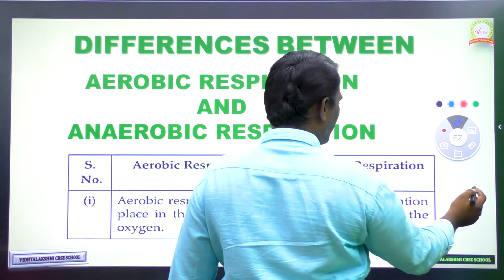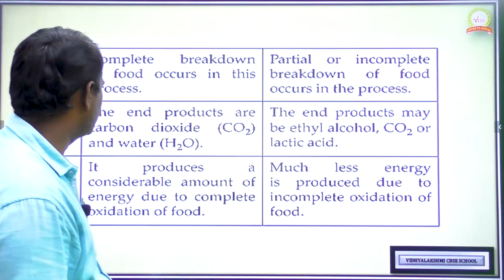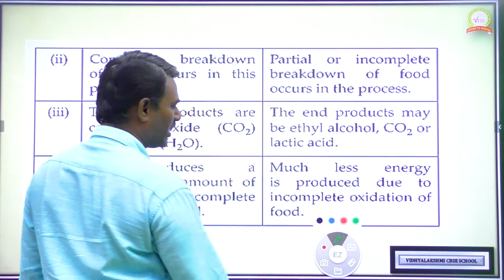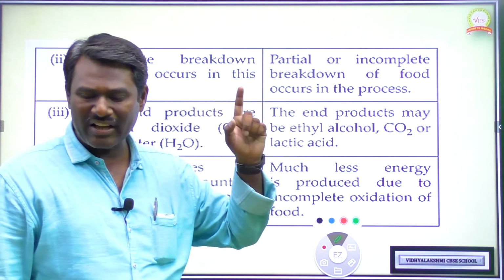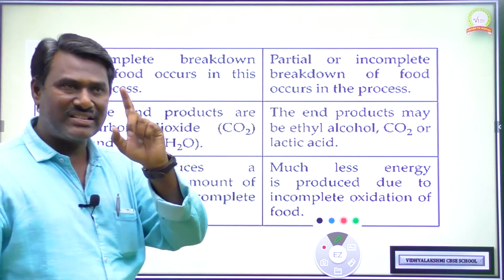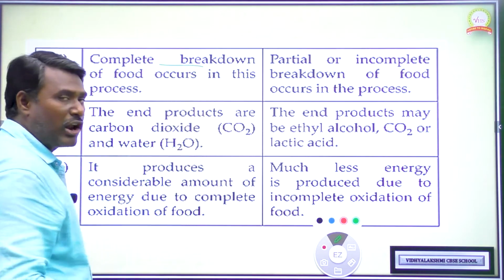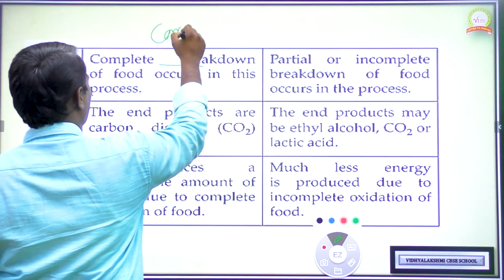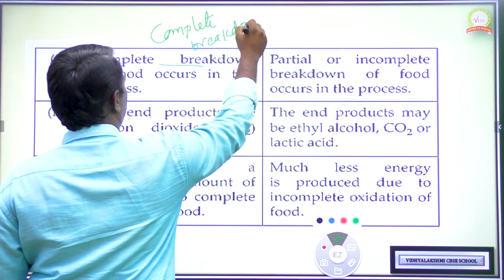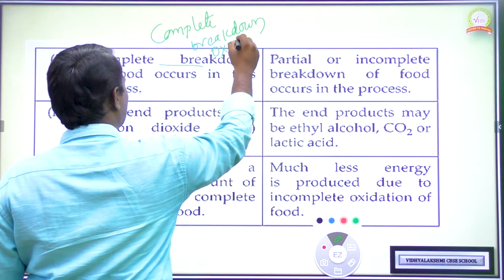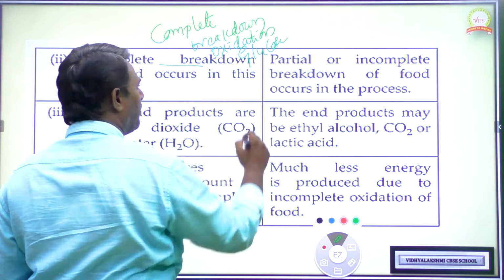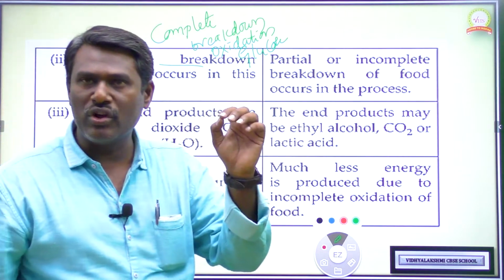The second difference is that in aerobic respiration, complete breakdown or complete oxidation of glucose occurs to produce energy.